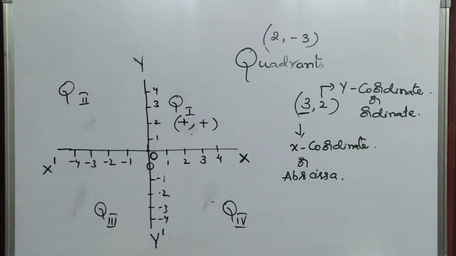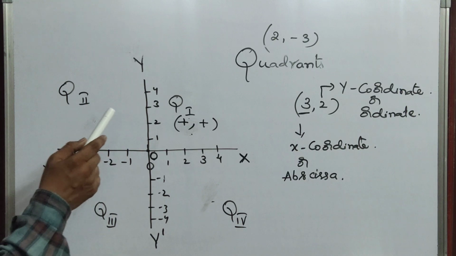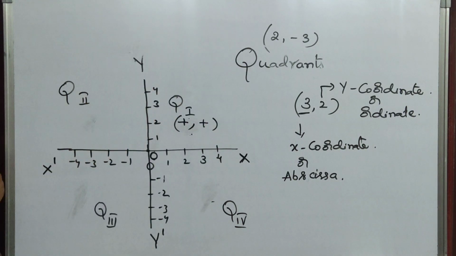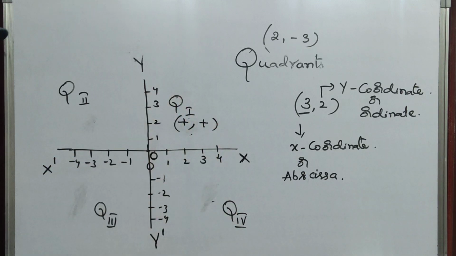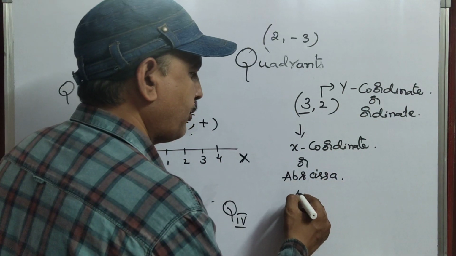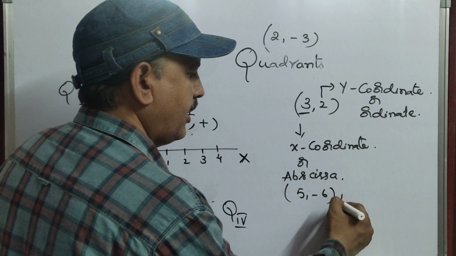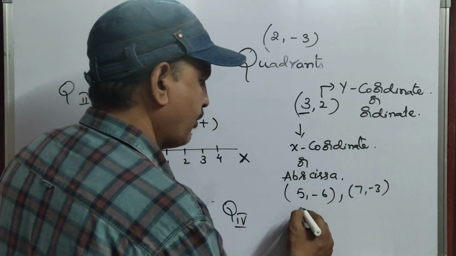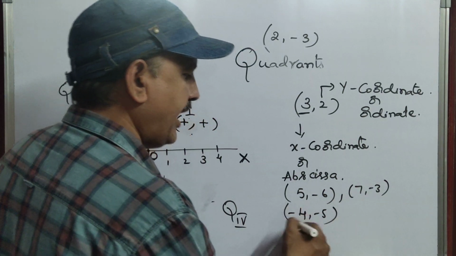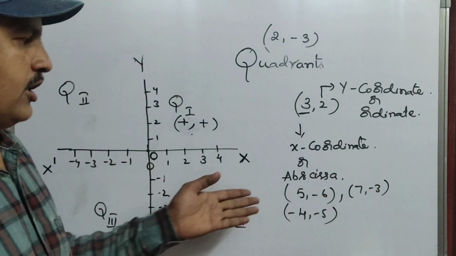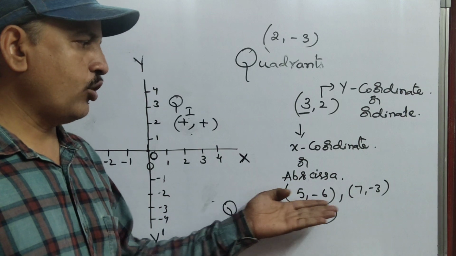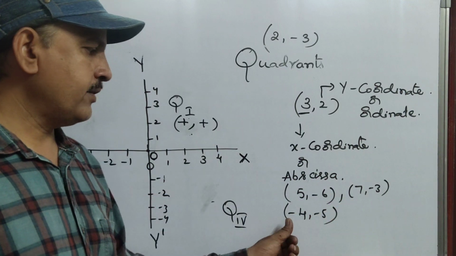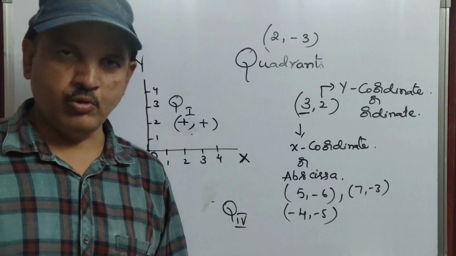Okay, now why I told you this, listen very carefully. The coordinates will be in the first quadrant, second quadrant, third quadrant or fourth quadrant. But how are you going to identify it, for example 5 comma minus 6, 7 comma minus 3, or minus 4 comma minus 5? Till now I only told you about coordinates. 5 comma minus 6 is one coordinate, 7 comma minus 3 is one coordinate, minus 4 comma minus 5 is one more coordinate.